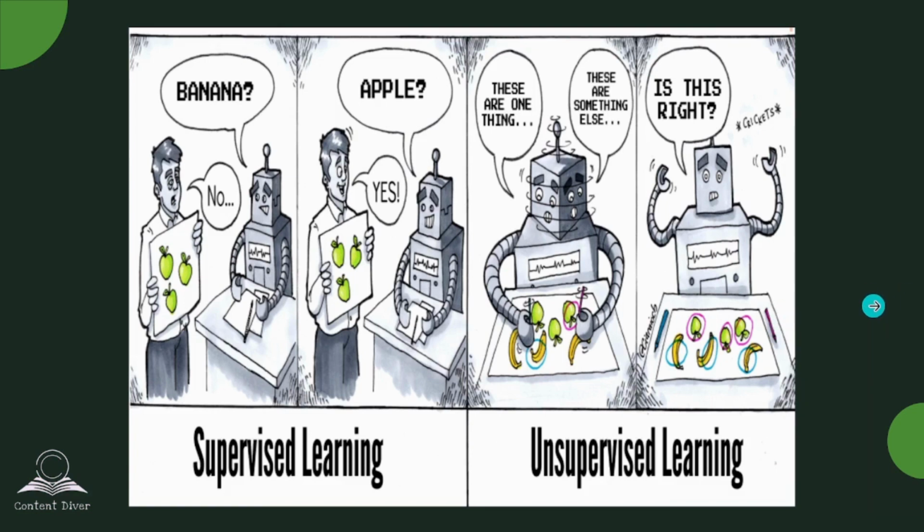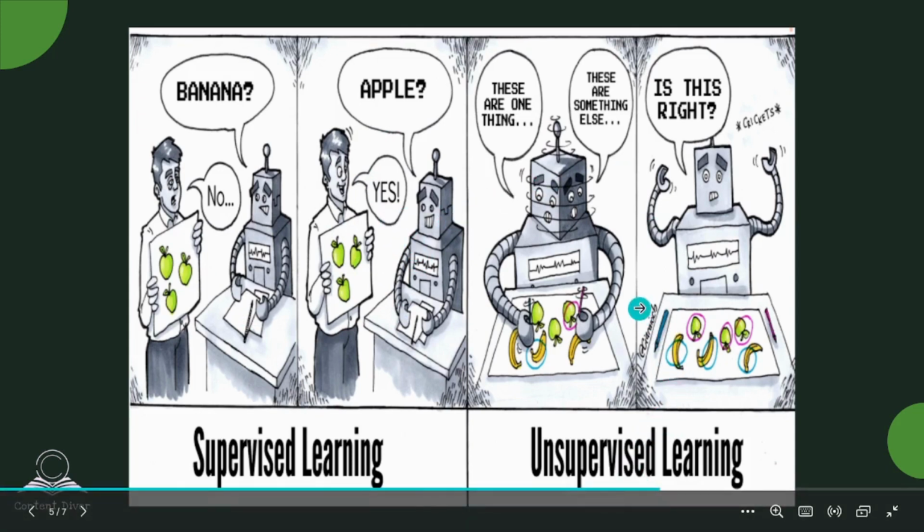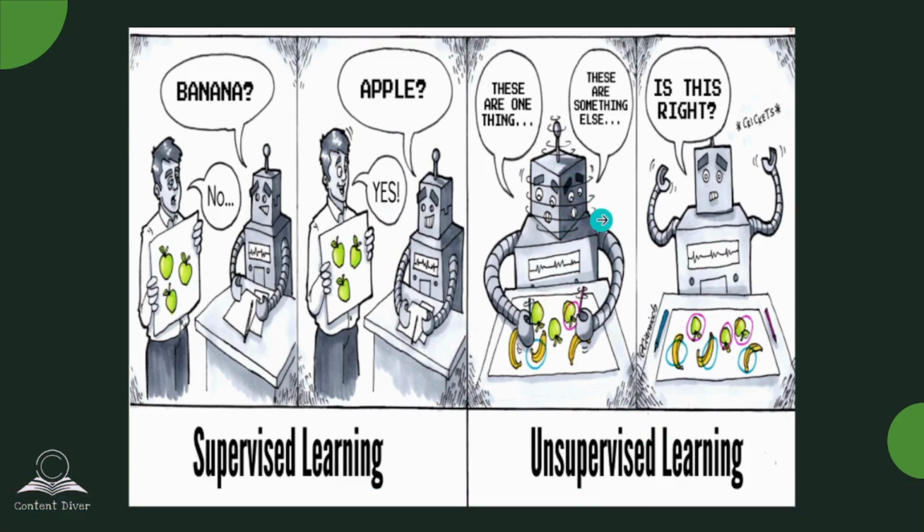And next here we can see an example of supervised and unsupervised learning. Initially the machine thinks it is a banana, already the machine is trained, and then it says apple, then it is correct. And in unsupervised learning, here we can see that there is no training, no particular mentor, it should divide itself on its own.